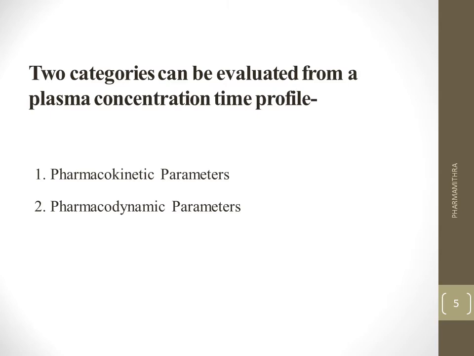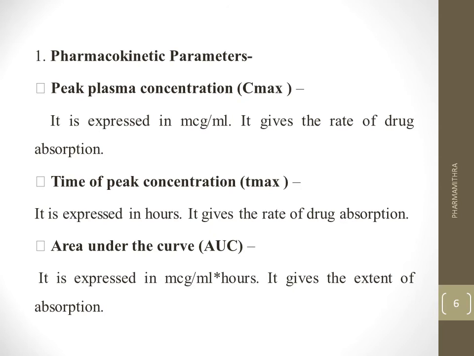Simply, if you keep in mind that kinetics deals with what the body does to the drug, and dynamics means what the drug does to the body. Dynamics, drug effect, and kinetics related to the body. Simply, we can explain with the help of a tablet. For example, if we had a paracetamol tablet, what the body does to the paracetamol, that is kinetics, and the effect produced by the paracetamol is the dynamics. Dynamics, drug effect. So we can move first of all into the pharmacokinetic parameters.